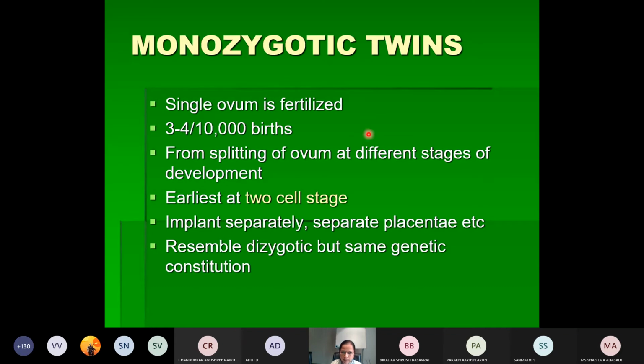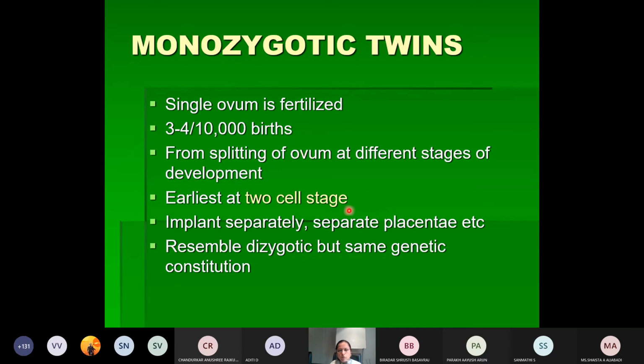They have the same genetic composition, and the fetal membranes may differ. That is, it may be either bichorionic or biamniotic. That may differ, but as such the genetic constitution will remain the same because they are fertilized by a single sperm. So that is called monozygotic twinning, and it is less common. It forms one third of twinning.